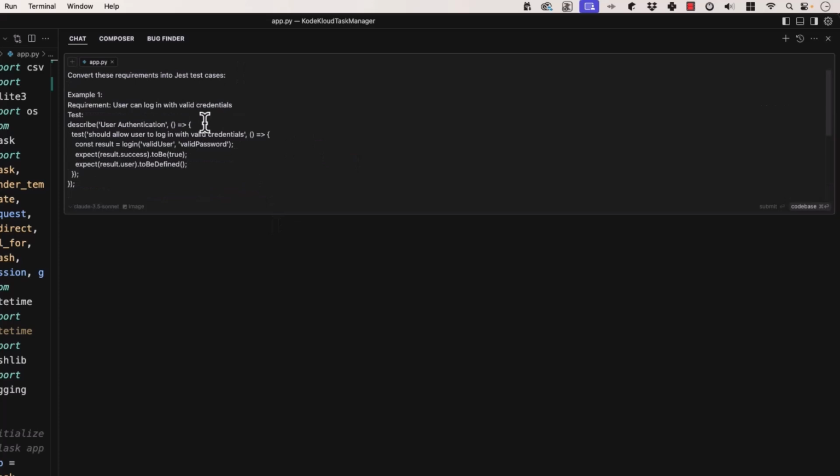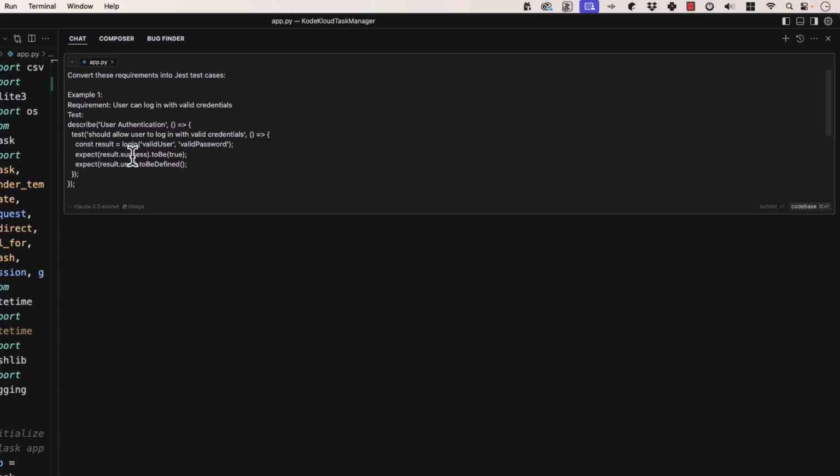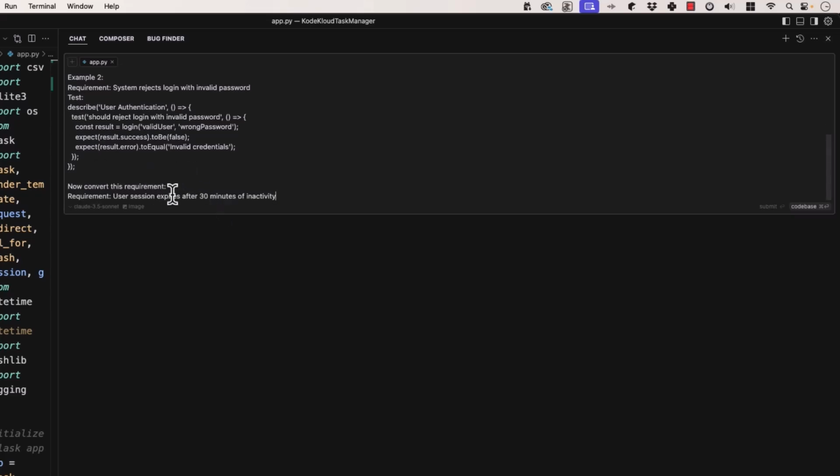So we'll look at this prompt here. Convert these requirements into just test cases, right? And this is actually JavaScript, but that's fine. Example 1, requirement: user can log in with the valid credentials. And it says, whoop, and we have our function here. Example 2, requirement: system rejects login with invalid password. Here's the test. These are 2 examples.